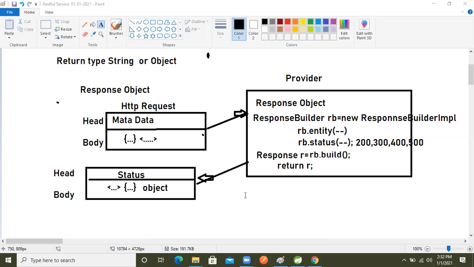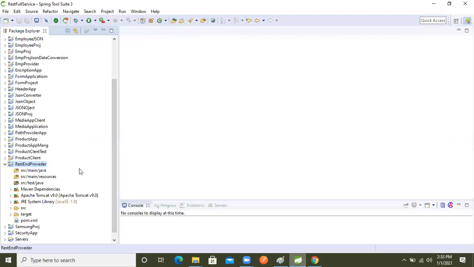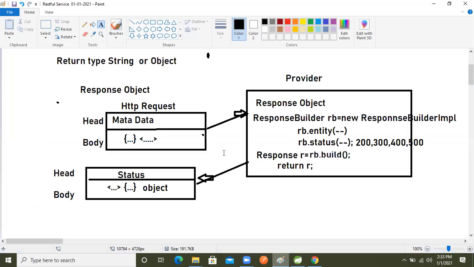So whatever dependencies we need, we kept inside pom.xml. But the design pattern I am not going into again. Whenever we make a request on the provider side, we are using RESTful, JAX-RS. They gave one design pattern, the front controller design pattern.